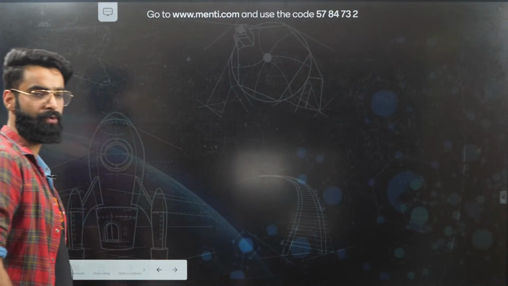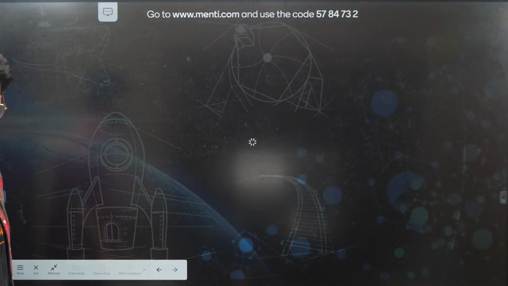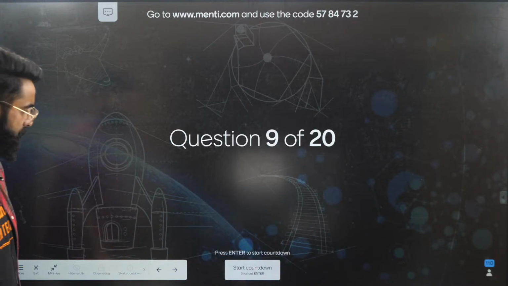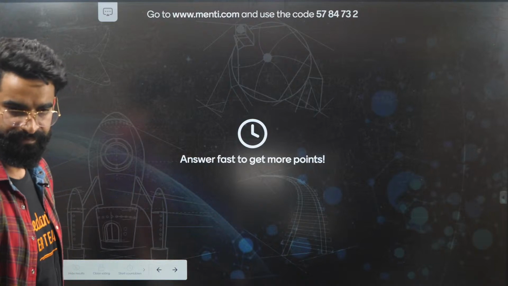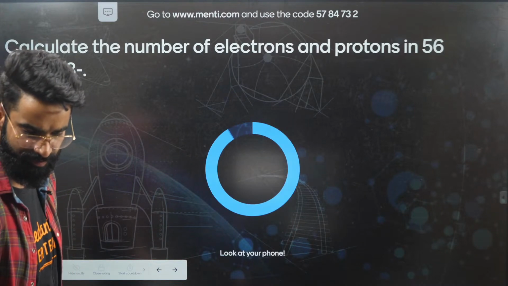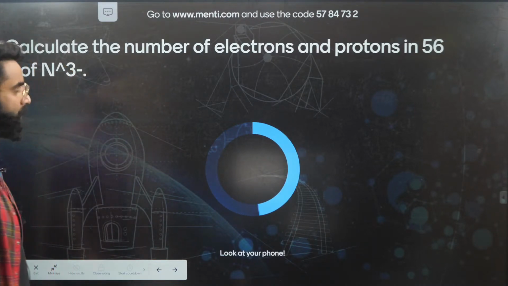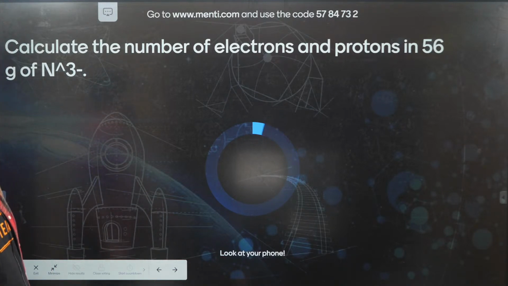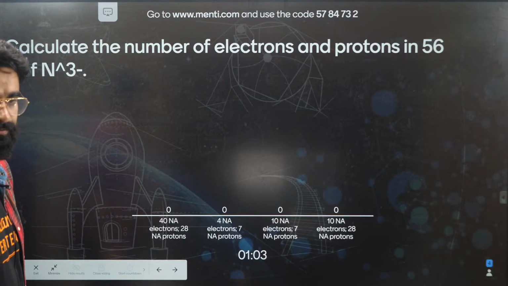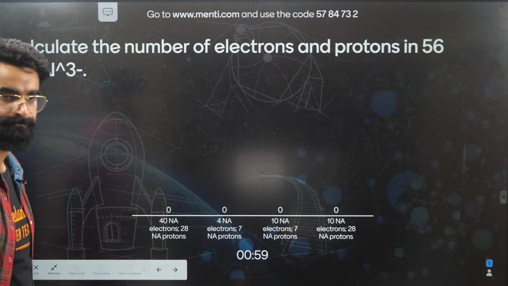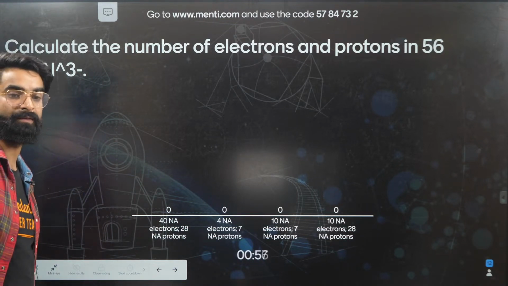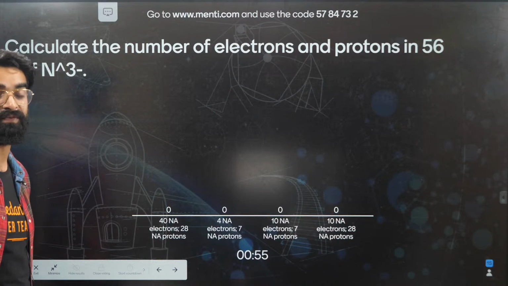I'm moving on to one more question. Starting the countdown in 3, 2, 1, and now. Yes, atomic structure will be done in the coming week. So calculate the number of electrons and protons in 56 grams of N3−, N tri-negative.